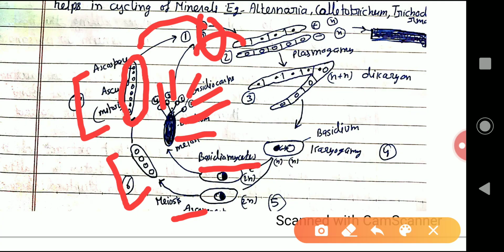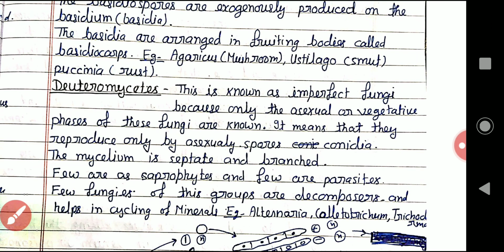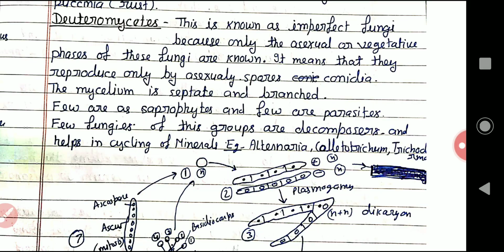Now, the fourth class is called the false fungi, Deuteromycetes, because these lack sexual reproduction. These are called the imperfect fungi, because mostly they possess either asexual reproduction or vegetative reproduction.